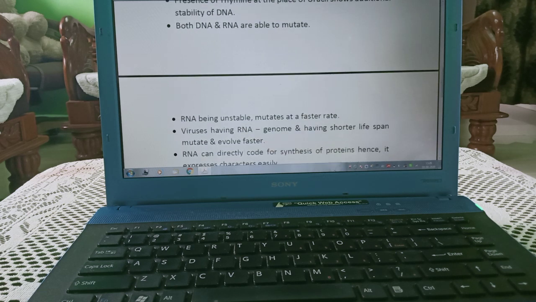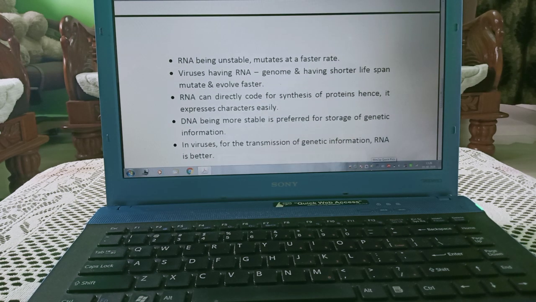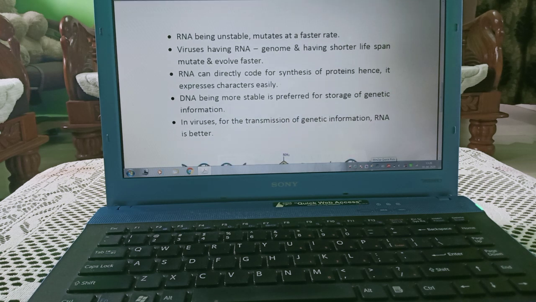Both DNA and RNA are able to mutate. Mutate means sudden changes, mutation. RNA, being unstable, mutates at a faster rate. Viruses having RNA as their genome, and having a shorter lifespan, mutate and evolve faster.